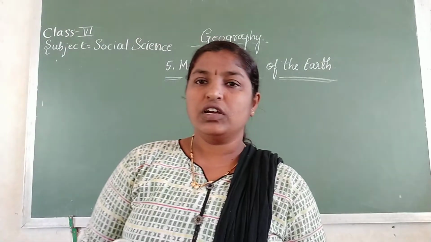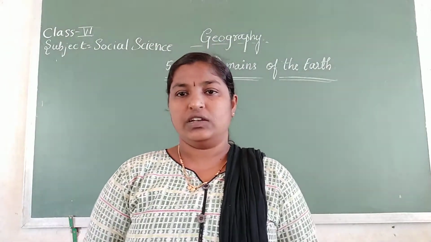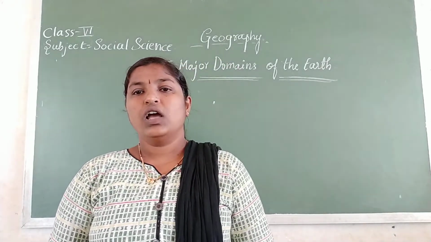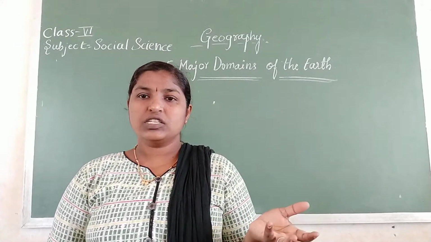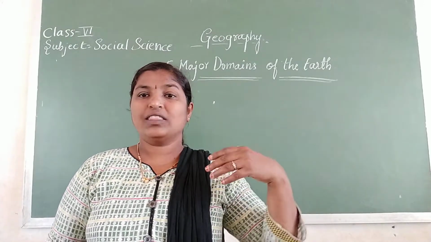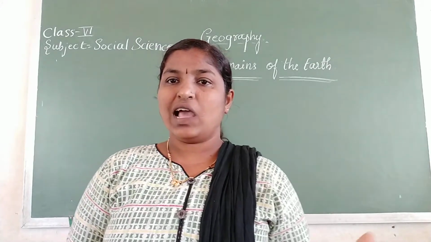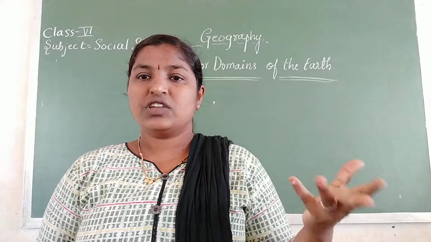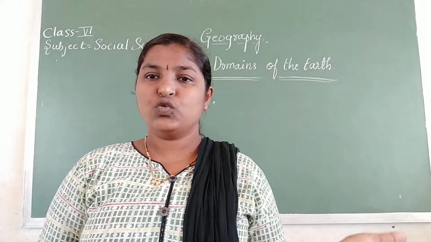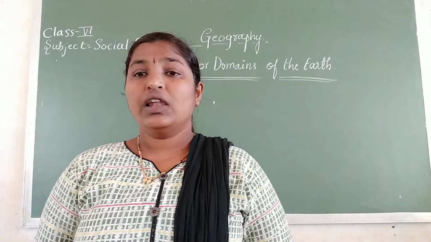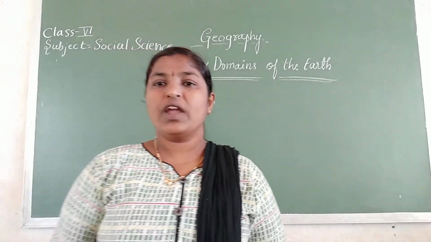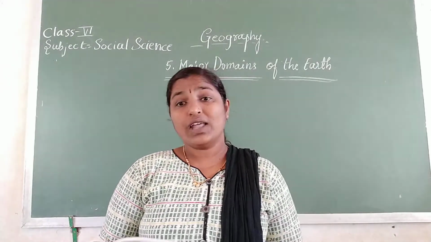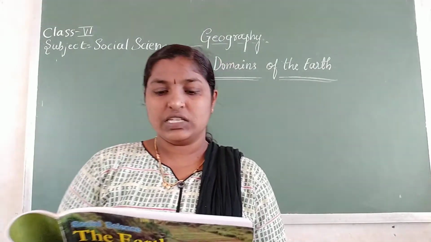Major Domains of the Earth. What is the meaning of the title? It is like asking what a plant is made of. The domains of a plant mean the different parts: root, stem, leaf, flower, fruit, seeds, everything. Like that, Earth is also made of many aspects, like domains. So what are those? Let's study in this lesson.